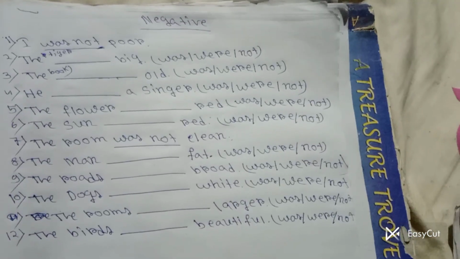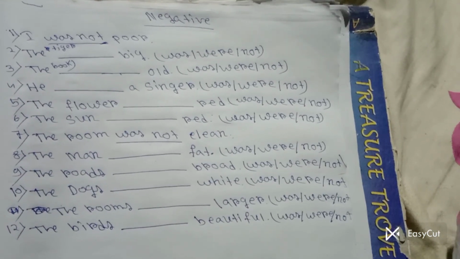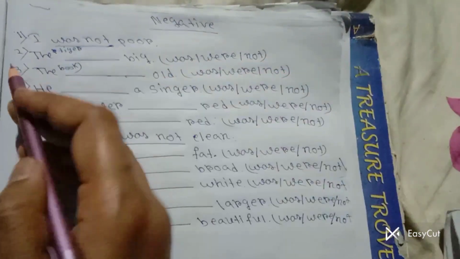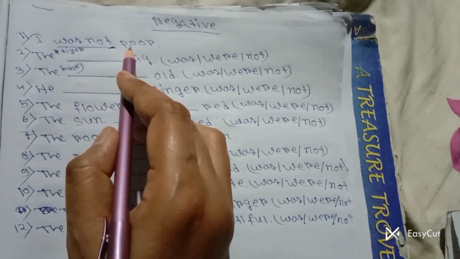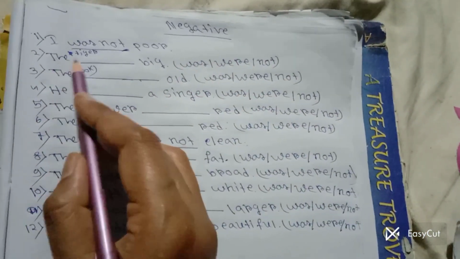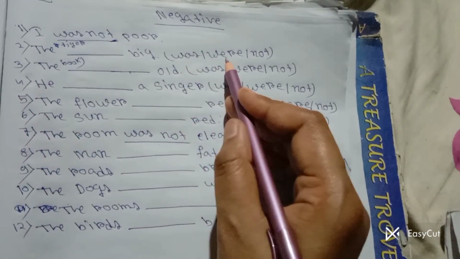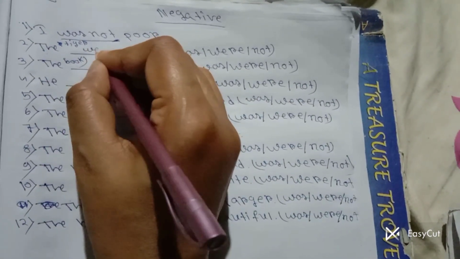Hello everyone, let's make negative sentences with was and were. Okay, we just need to add not. That's very easy. Okay, here see, I was not poor. Okay, let's try the next one. The tiger dash big. Was not or were not? The tiger was not.